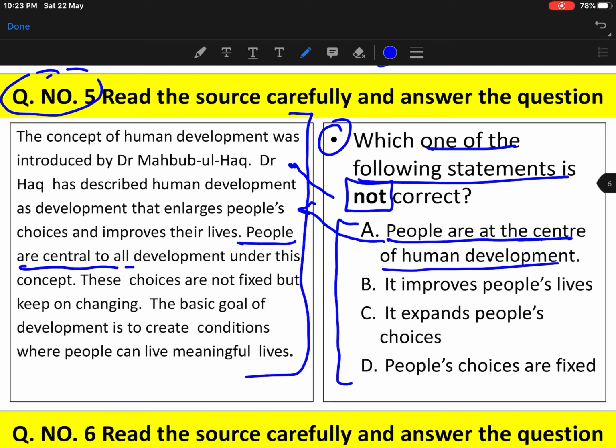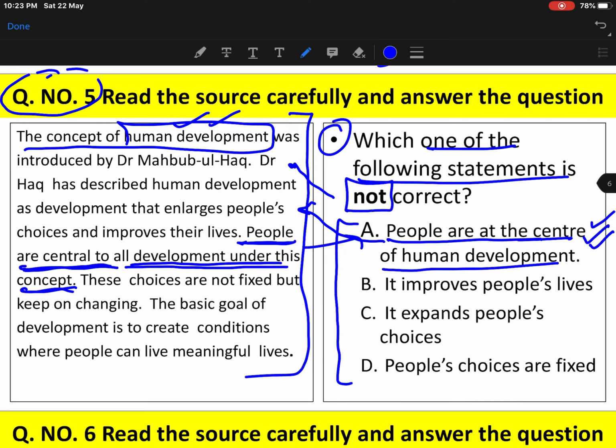People are central to all development under this concept. They are discussing human development in this paragraph, and they are saying that people are central to all development under this concept. So the first statement, people are at the center of human development, is certainly correct, but we'll have to find the one that is not correct. Let us see which statements are correct.